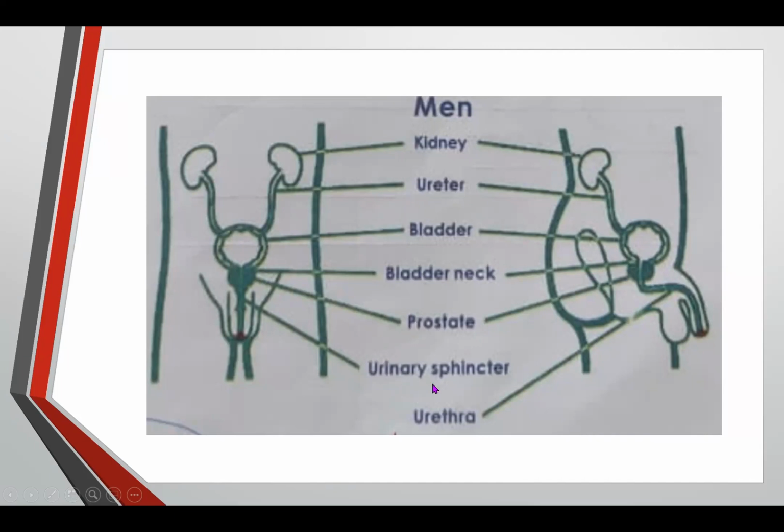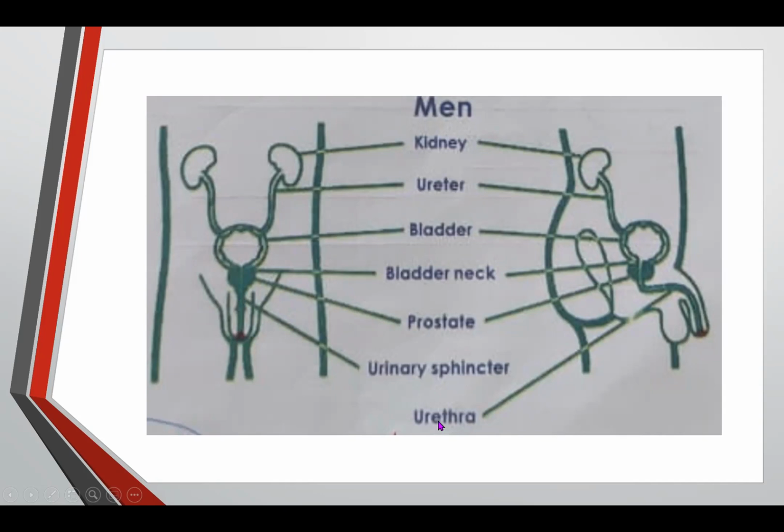Next is the urinary sphincter. Urinary sphincter. Very good. The urinary sphincter is a muscle inside the bladder that goes along the prostate of the man. This one has a role, and I will tell you later what it does. And the last one is urethra. Everybody, urethra. Very good.